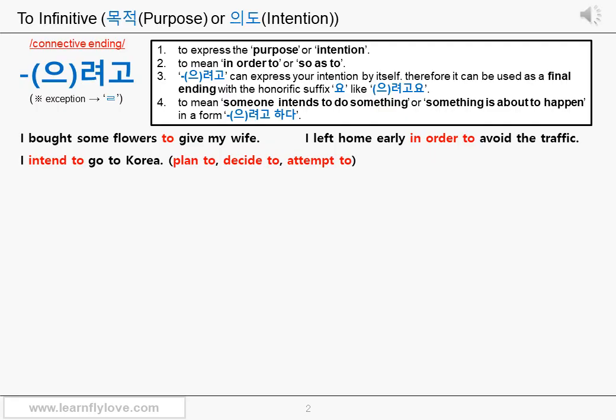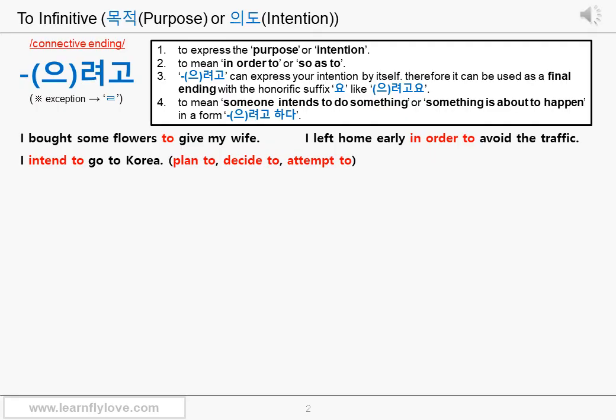Or you can remember 으려고 려고 하다 as a set, as if it is a compound expression, and it together means intend to, plan to, decide to, or attempt to with your intention. But you should know that there is another way to actually express plan to, decide to, and attempt to. Therefore, please think about the exact usage of 으려고 하다 with the examples and use it properly.